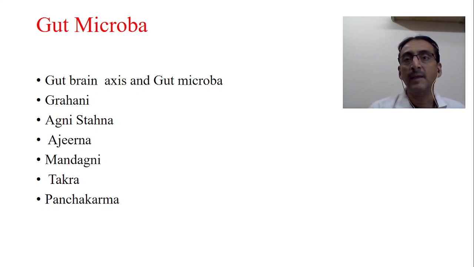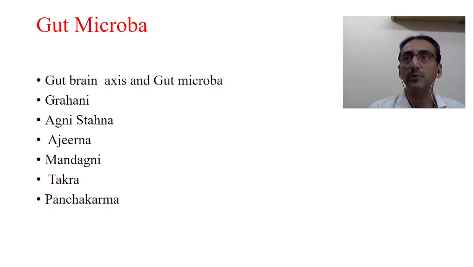Therefore, any disturbance which takes place in the gut area itself is the root cause of disease. Therefore, Ayurveda says rogaha sarvepi mandagnau. Ajirna is the root cause of all disorders. Now, one of the best ways of nourishing this gut-brain axis is to maintain the gut microbiota.